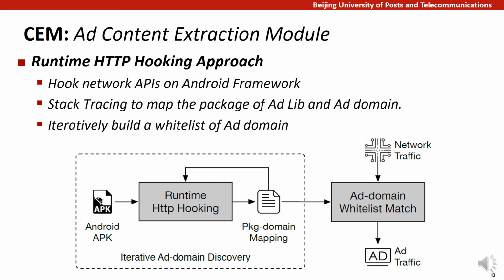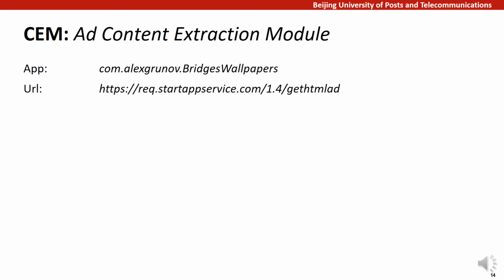First, we dynamically hook all the network APIs on the framework level to monitor HTTP requests within the app. Then, we trace the call stack of the network APIs to locate the package in apps that initiated this HTTP request. Therefore, we create a map between package and domain. If a package belongs to a known ad library, all the domain triggered by this package will be regarded as ad domain. Similarly, if a domain is a known ad domain, the corresponding package will be flagged as ad library. Therefore, we can build a wide list of ad domains iteratively, and then use it to locate all ad load traffic. Here's an example of how CEM works.